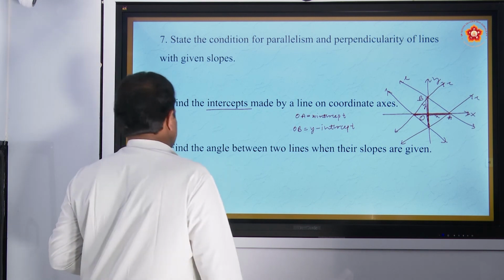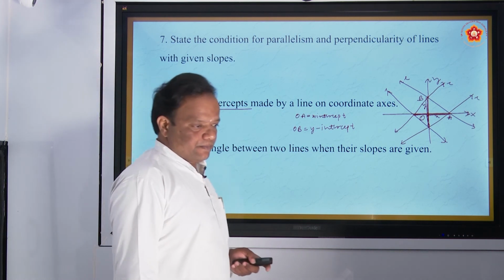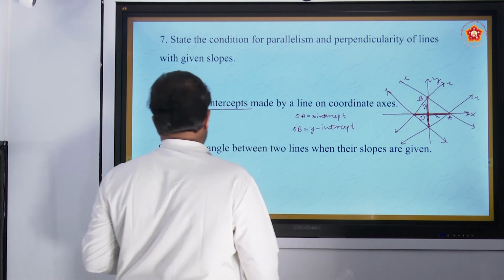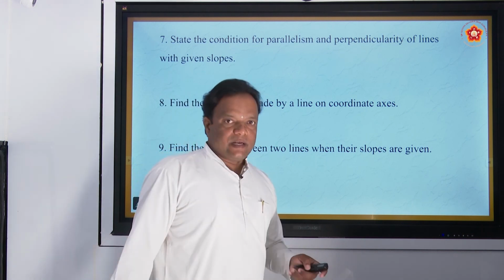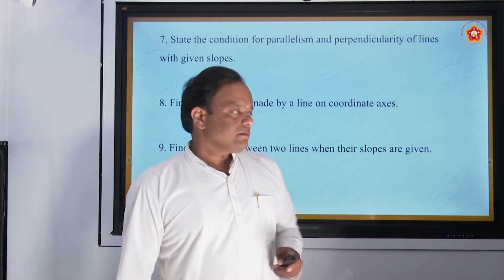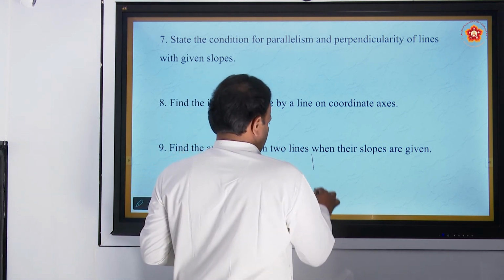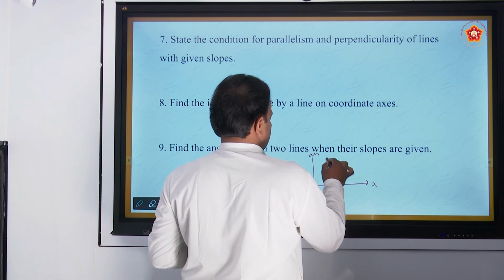So next, find the angle between the two lines when their slopes are given. How can you find the angle between two lines when their slope is given? Suppose x-axis, this is y-axis.